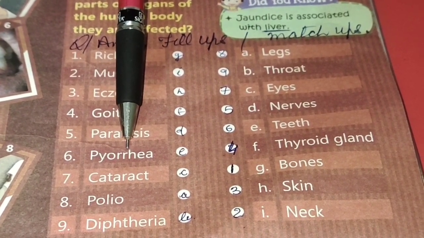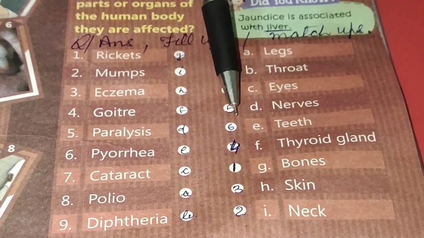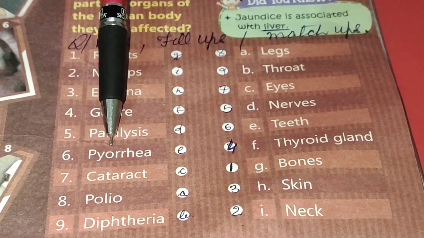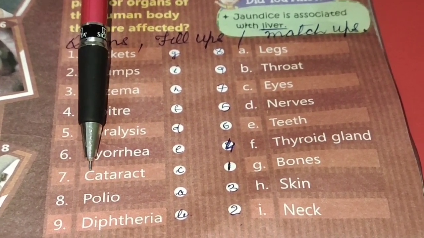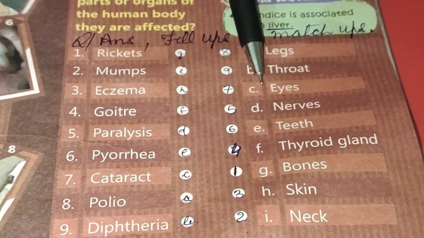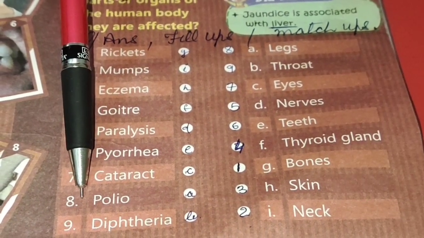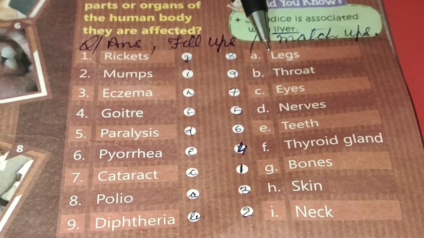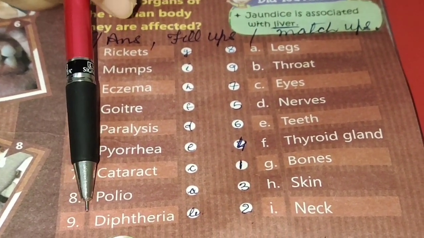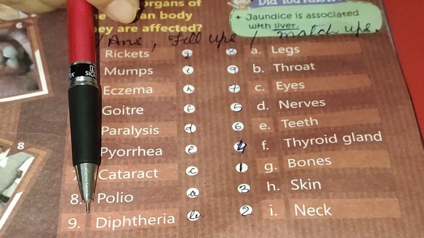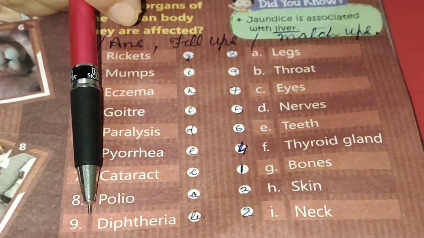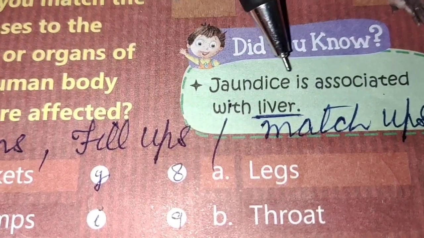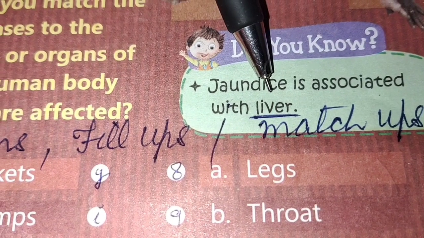Pyorrhea. Pyorrhea is associated with teeth. There is bleeding in the gums. Then cataract. Cataract is a disease that is associated with eyes. Polio. Polio is a disease that is associated with legs. Legs cannot move properly. Then number nine, diphtheria. Diphtheria is a disease that is associated with the throat. Did you know, jaundice is associated with the liver?